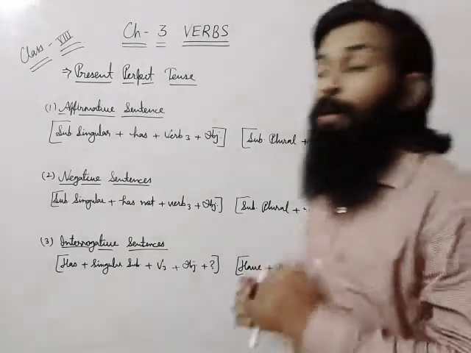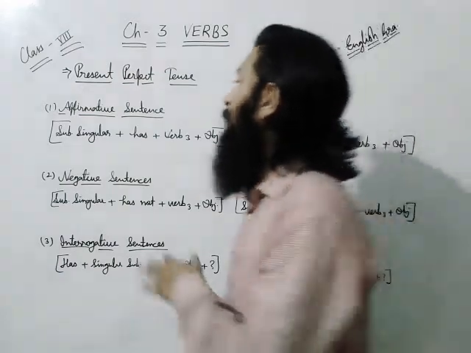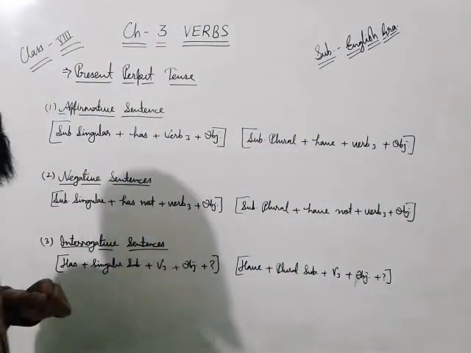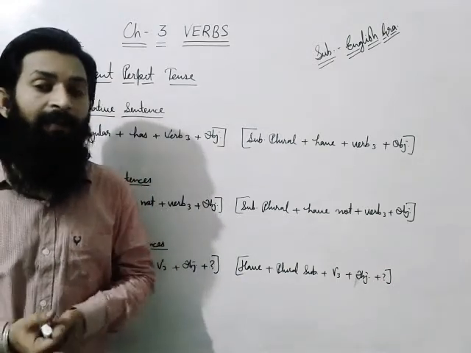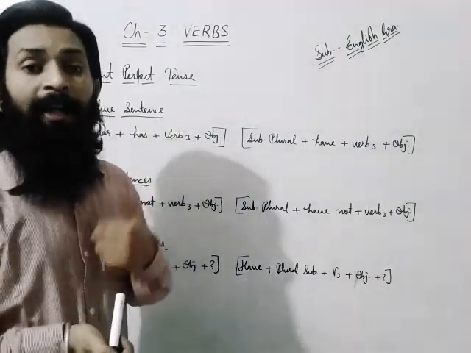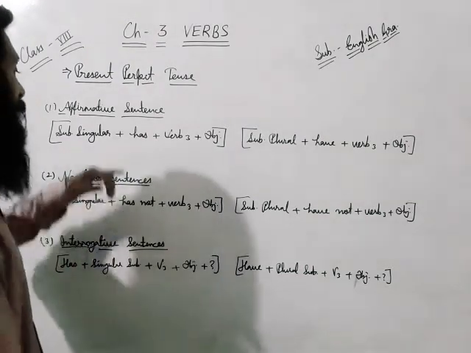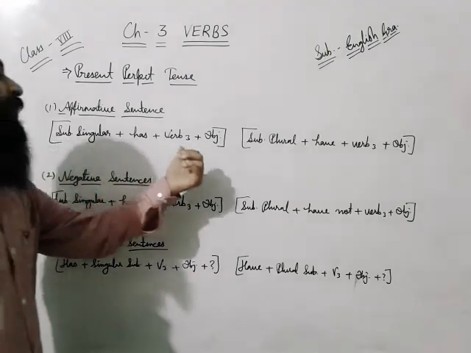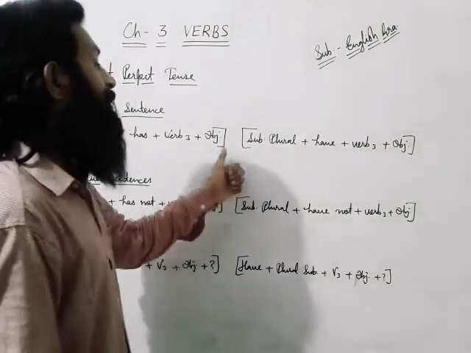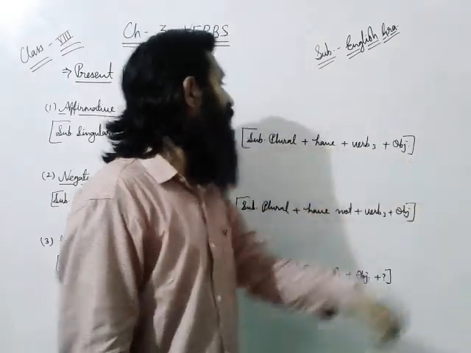Dear students, now we will talk about the formula of present perfect tense. At first we will talk about the formula of an affirmative sentence. If a sentence is given in Hindi, then at first you have to identify the subject. If the subject is singular, then you have to apply this formula: subject plus has plus verb third form plus object. If the subject is plural, then you have to write have plus verb third form plus object.